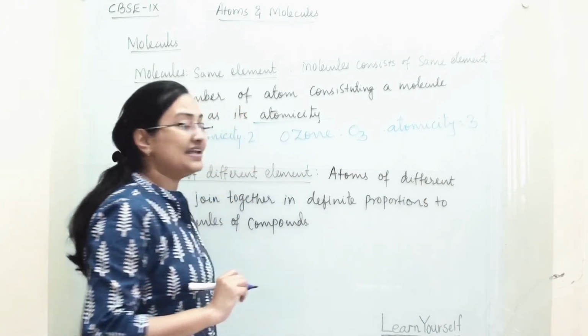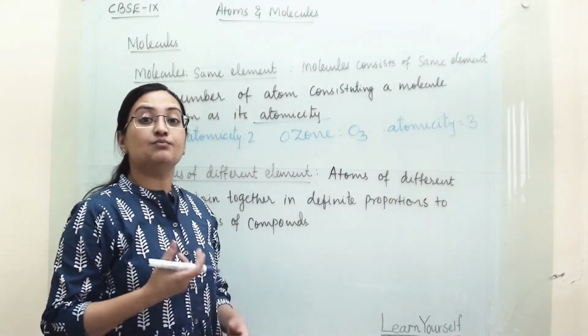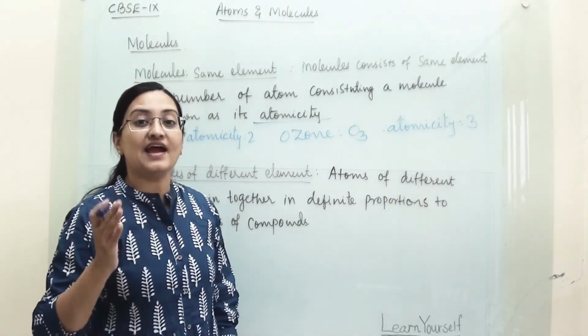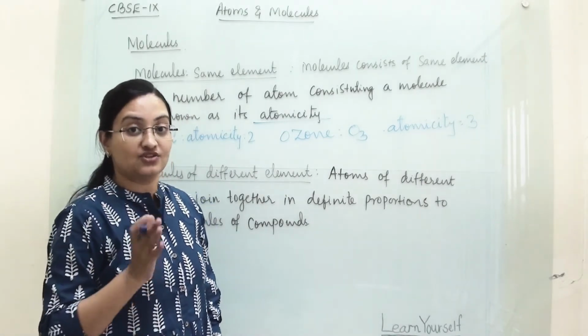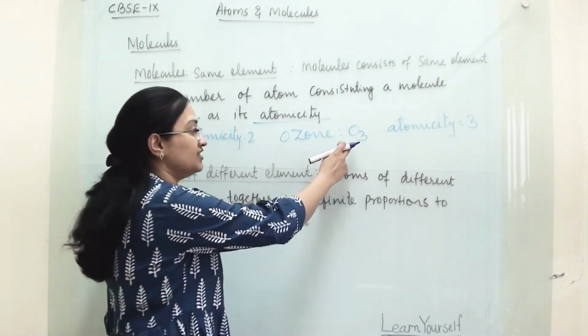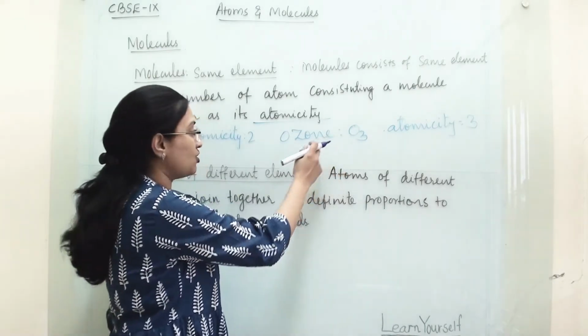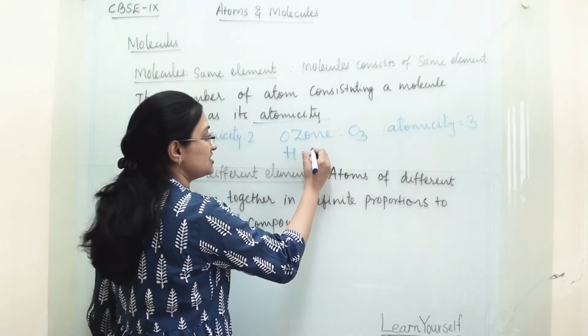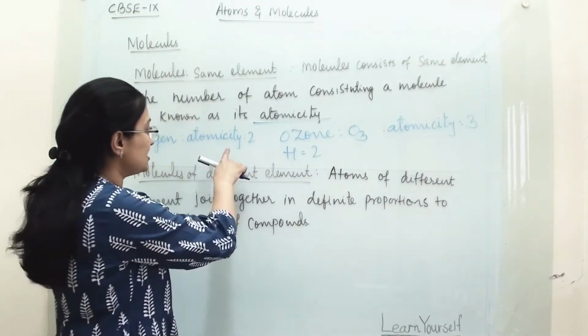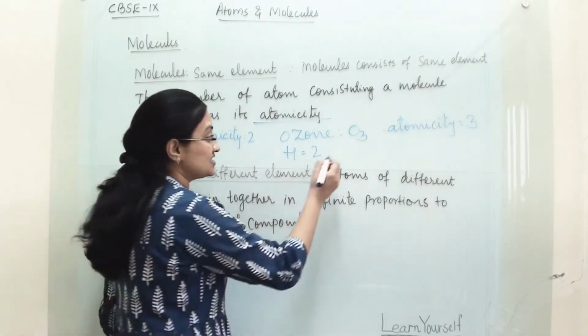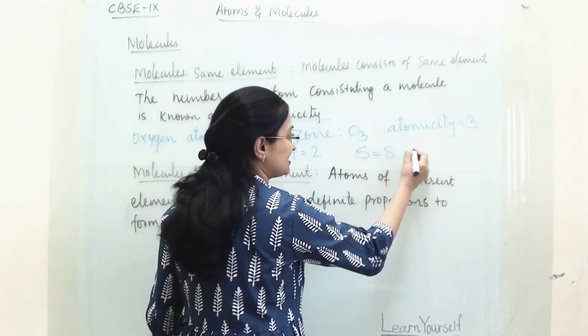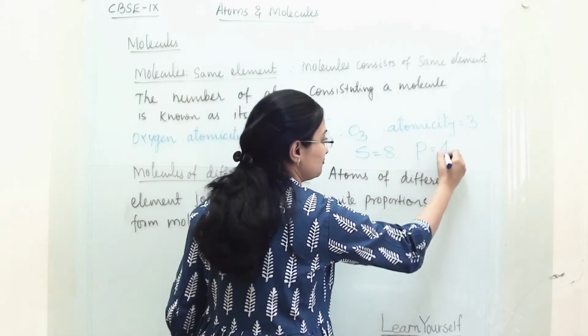So it depends upon how many atoms of the same element the molecule is made up of. That will be the atomicity of that molecule. If we are talking about hydrogen, then hydrogen's atomicity is 2. Oxygen's atomicity is 2, whereas sulfur's atomicity is 8 and phosphorus's atomicity is 4.